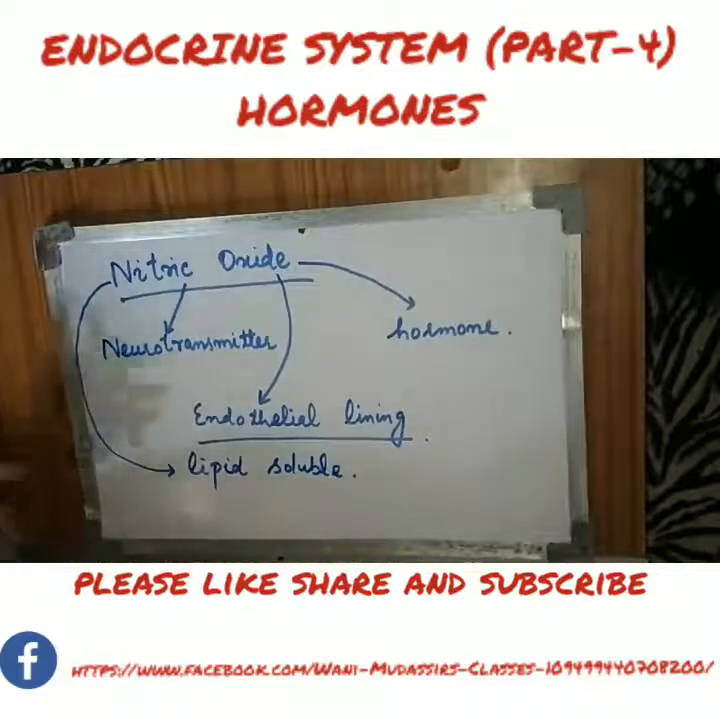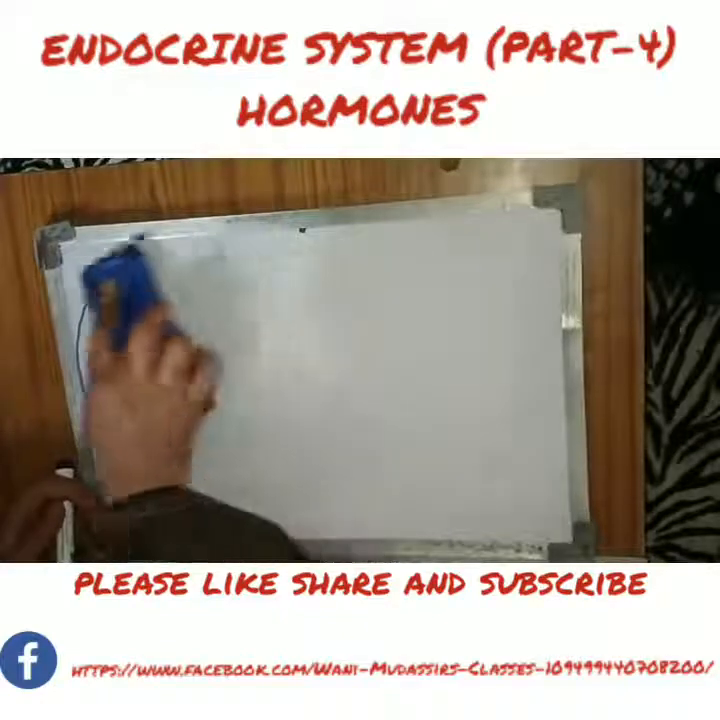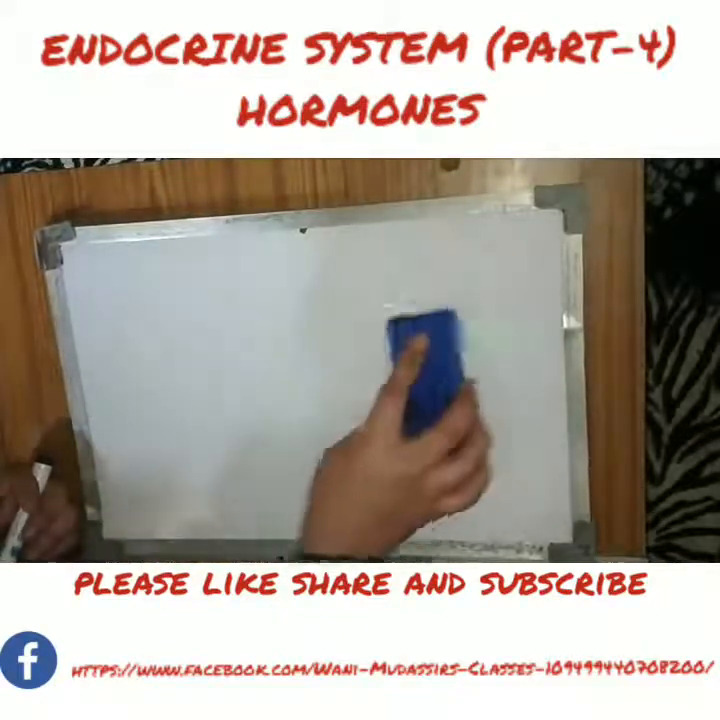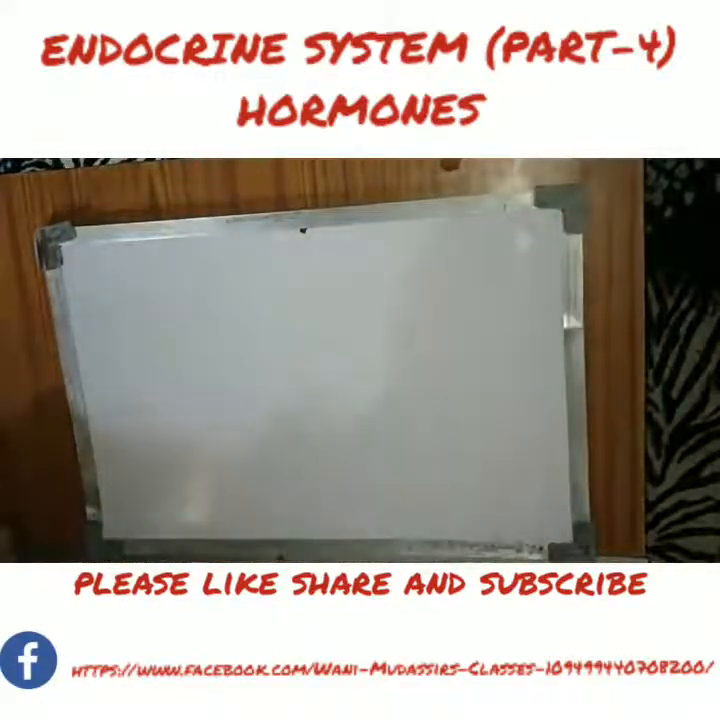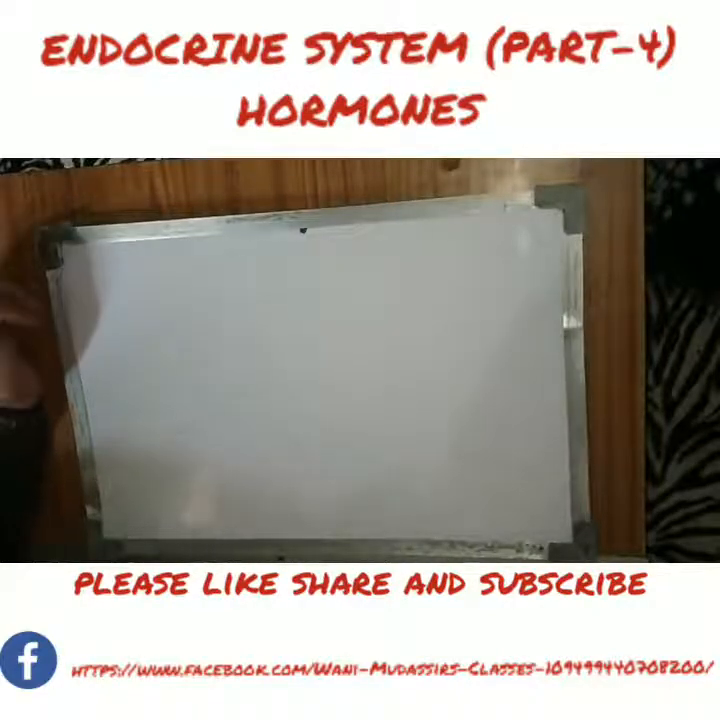So we have seen under this category of lipid soluble hormones, we have three types of hormones. First is steroid hormones. Steroid hormones are derived from cholesterol, so definitely they will be lipid soluble hormones. We have aldosterone, cortisol, androgens, calcitriol, testosterone, estrogen, progesterone. Then the second category is the thyroid hormones.